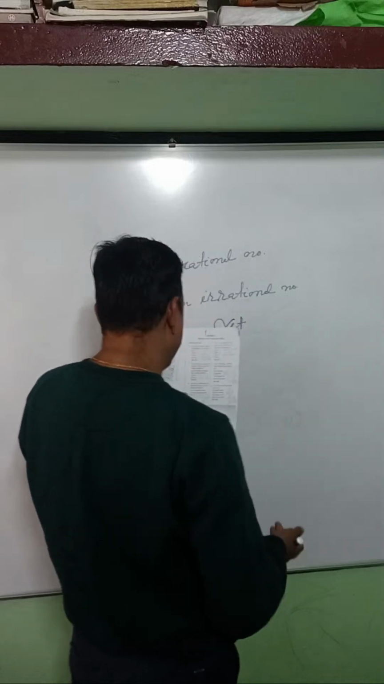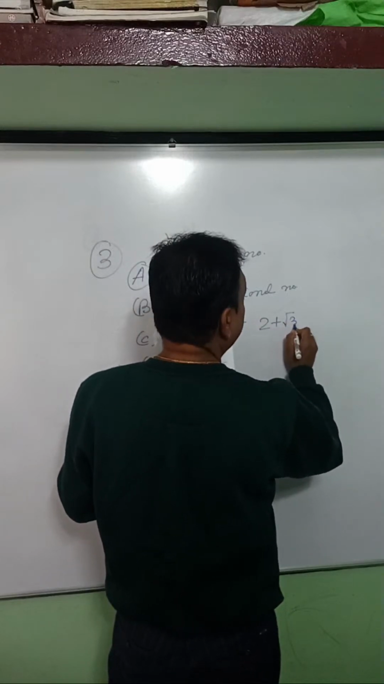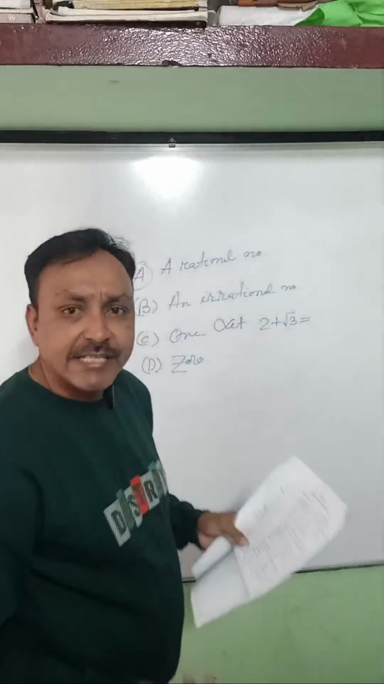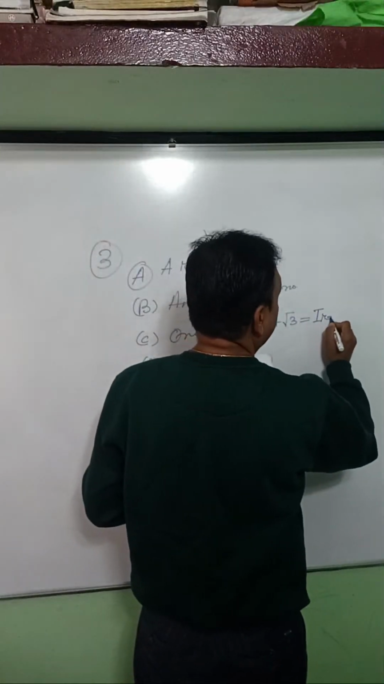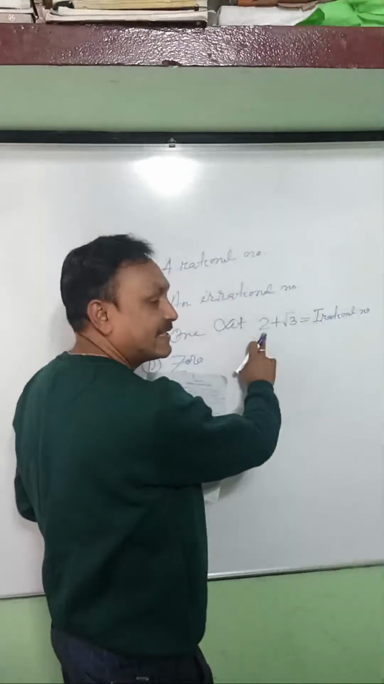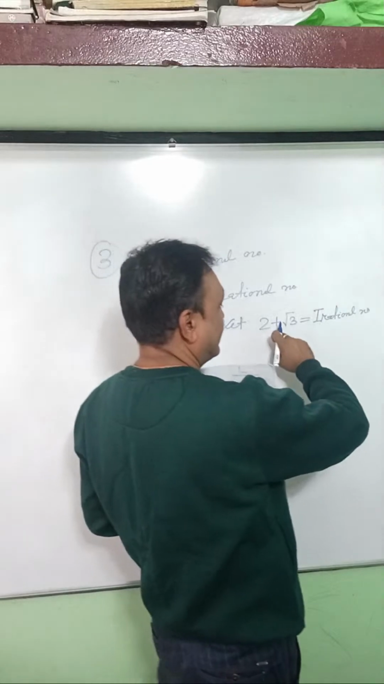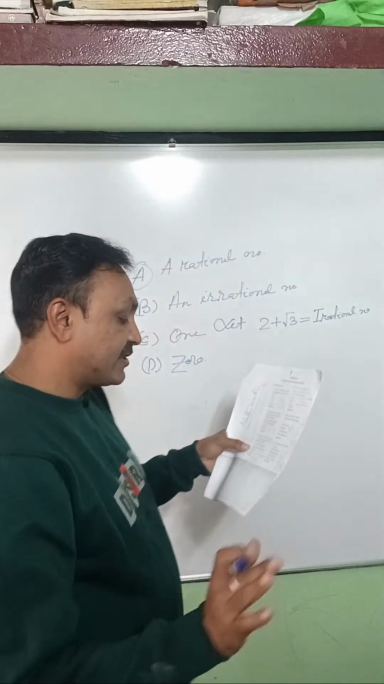How will we find the solution? As we know that 2 plus root 3, it is what? An irrational number. 2 plus root 3 is an irrational number. As you all know that 2 is a rational number, and its sum with an irrational number always gives you an irrational number. It's true.